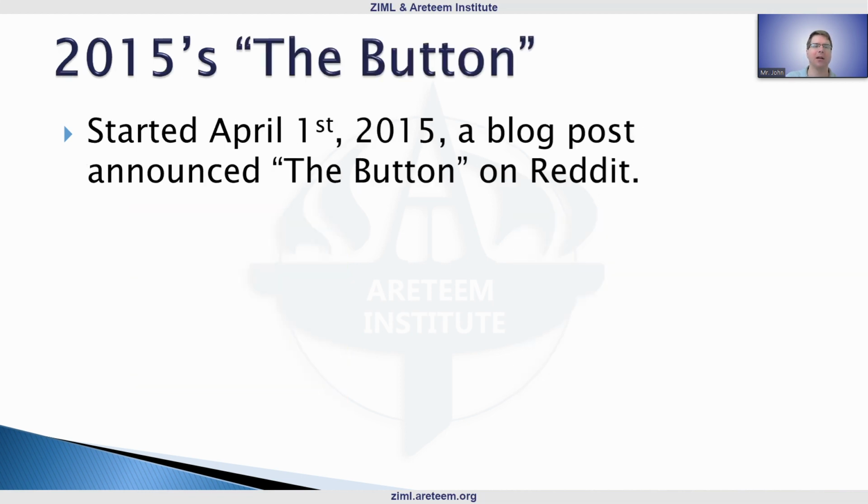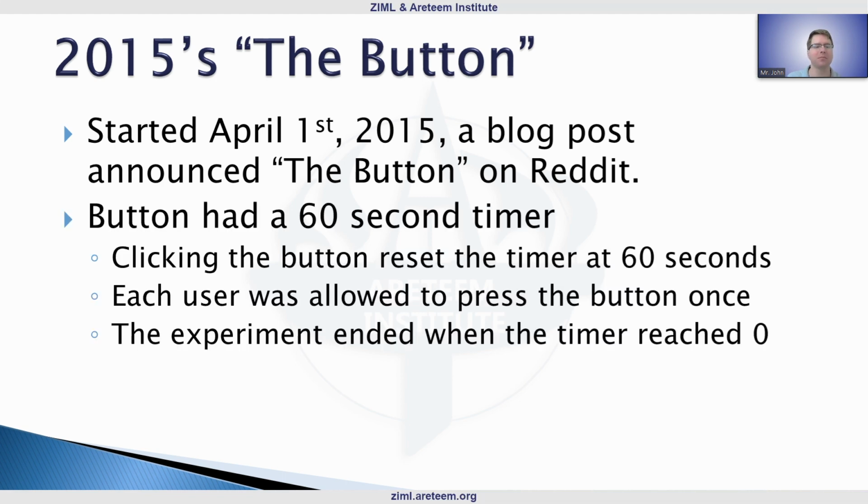2015 that was referred to as The Button. So on April 1st, 2015, a blog post announced this The Button, which was literally a button on the website there. It had a 60-second timer, and anytime a user clicked the button, it reset the timer at 60 seconds.